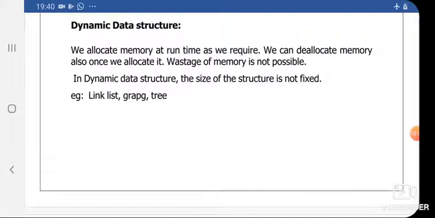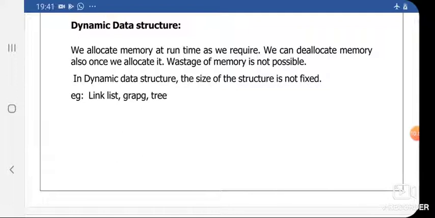So what about dynamic data structure? Here in static data structure we allocate memory before using it, but in dynamic data structure we allocate memory as we require at runtime. And here the main thing is that we can deallocate memory also, which is not possible in case of static data structure. Therefore here wastage of memory is not possible. In dynamic data structure the size of the structure is not fixed. Examples of dynamic data structure are linked list, graph and tree.